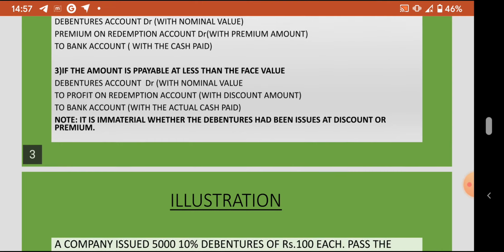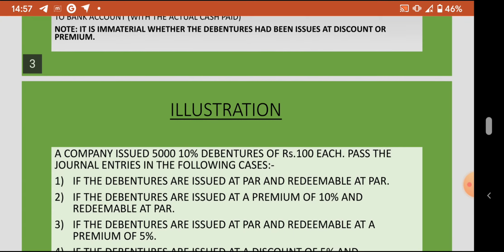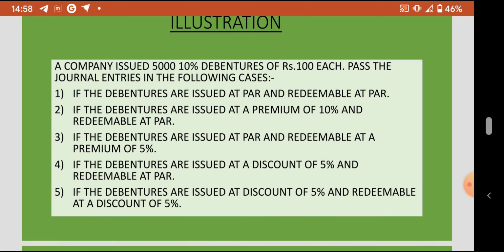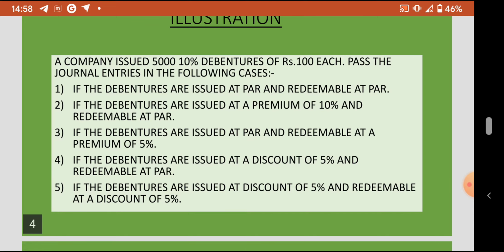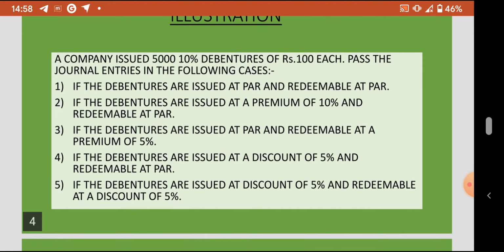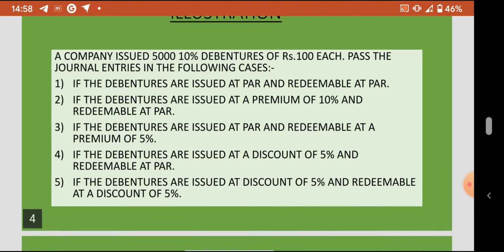Let us clear this method with some illustration. A company issued 5,000 10% debentures of rupees 100 each. Pass the journal entries in the following cases. First case, if the debentures are issued at par and redeemable at par. Second, if the debentures are issued at a premium of 10% and redeemable at par.